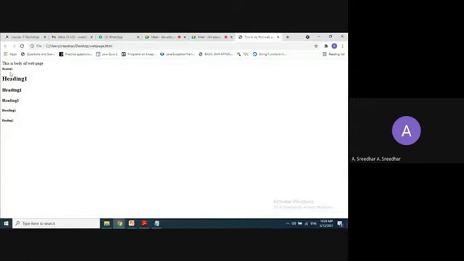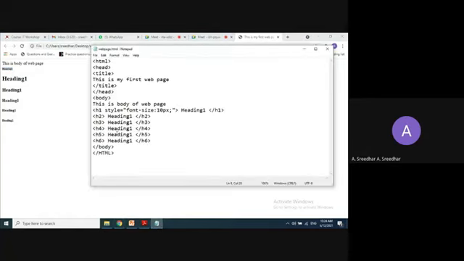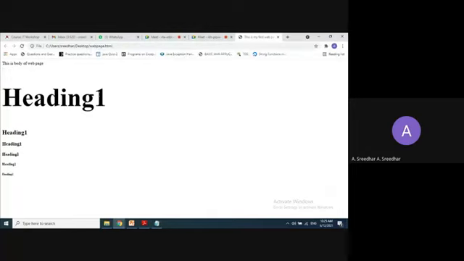Right. So here is the heading 1. This is the 10 pixel size. Heading 1 now. So if you want to add some 100 pixels, now just refresh it. This is a 100 pixel size.